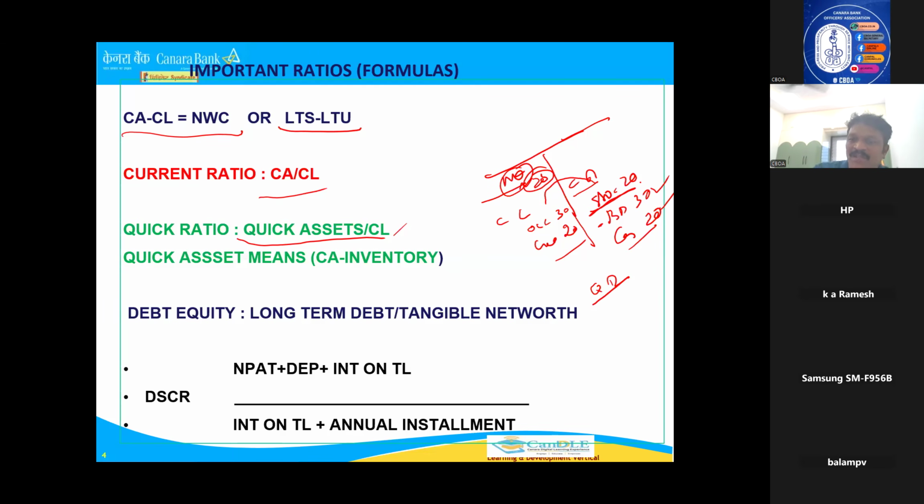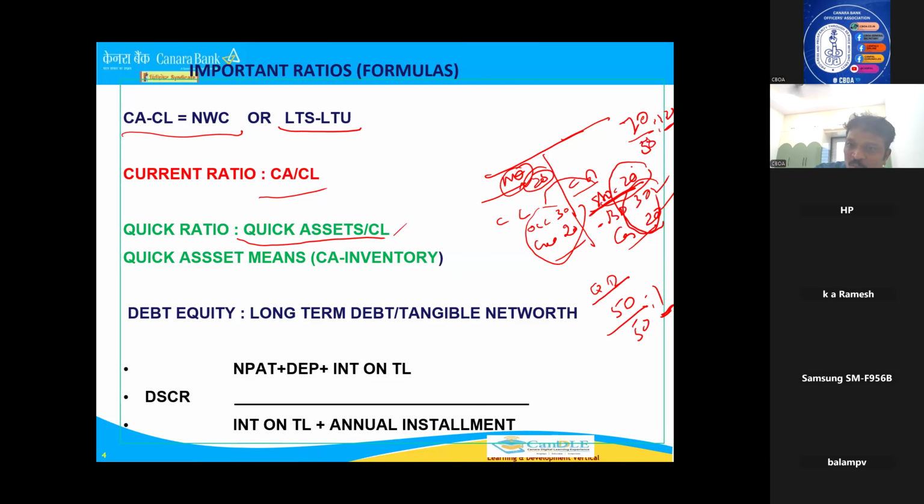But stock is not a quick asset. So you have to take only these two, book debts and cash. That is 50 lakhs. That is quick assets. Liability is the same, no difference. 50 will come here. So quick ratio is 1. For example, same business, if you take current ratio, you take everything, 70 will come here, and current liabilities 50. It is coming to 1.23 something. You see, quick ratio is coming 1.